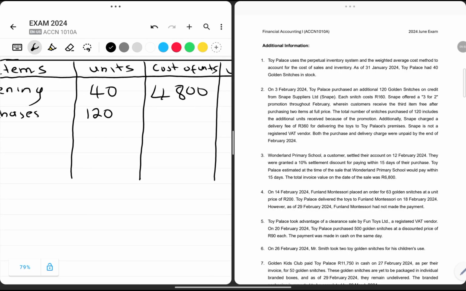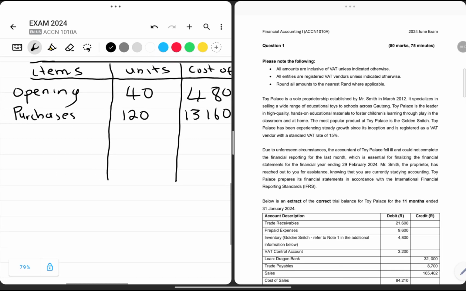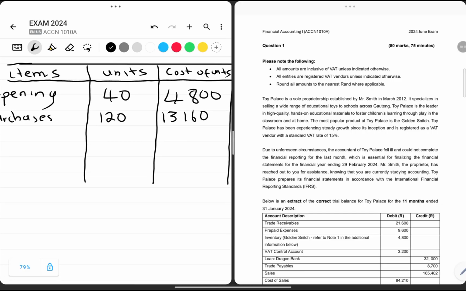But the cost of these 120 units, as we accounted for in required number 1, was calculated based on the number of units we actually paid for, which were 80 units, multiplied by the unit cost of 160, plus 160 rand, which gave us 13,160 rand. So these are the additional units we bought at this point.